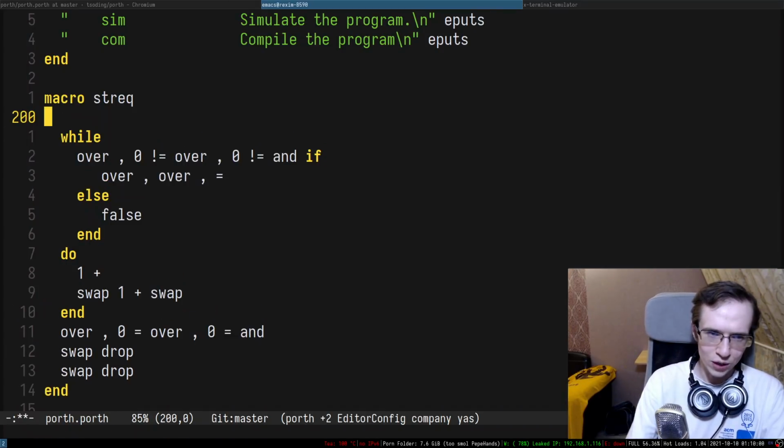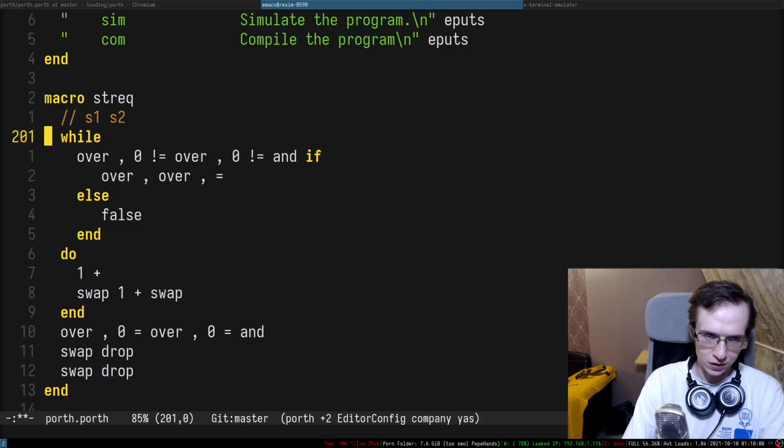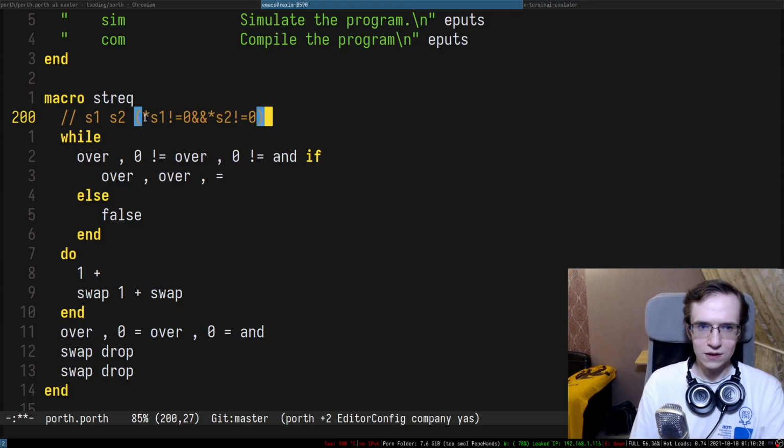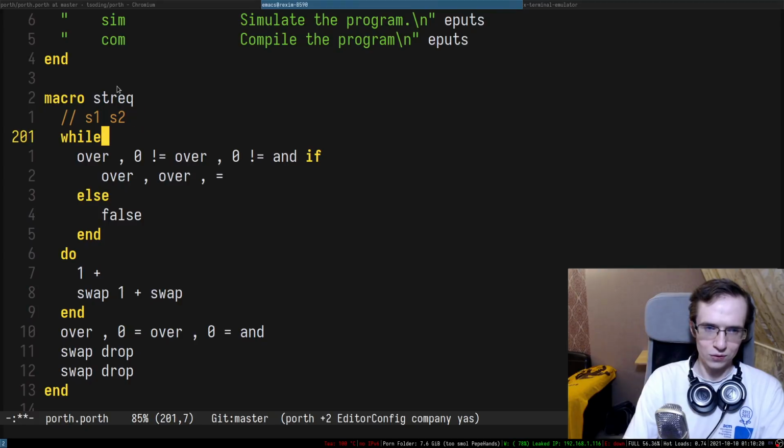All right, so this is roughly how I wanted to do that. Let's go one more time through the entire thing to see if everything's okay. So over, read 0, 0 not equal. Or read 0 not equal. And then it's consumed by if. If it's not true, it's going to fall over. If it's true, we're going to do S1, this, S2, this, equal.